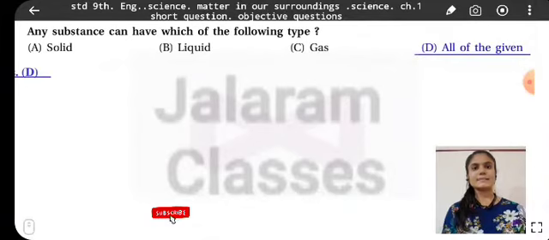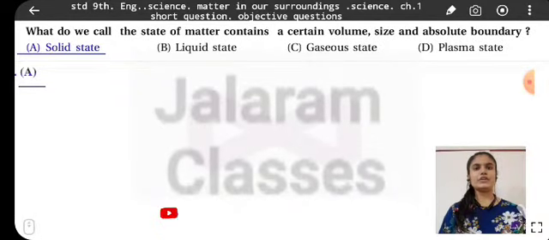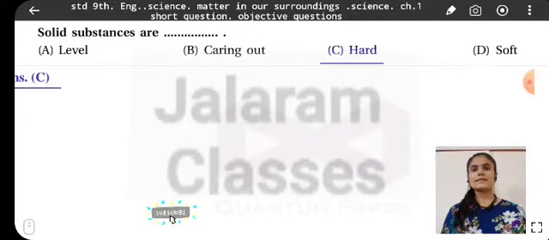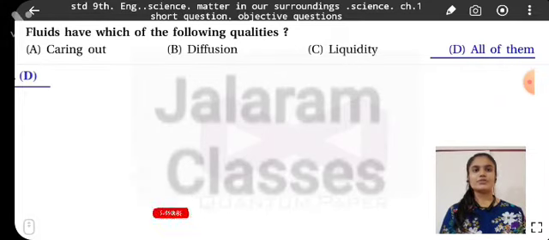Any substance can have which of the following types? Solid, liquid, gas, all of the given. What do we call the state of matter that contains a certain volume, size and absolute boundary? Solid state. Solid substances are hard. Fluids have which of the following qualities? Diffusion, fluidity, all of them.